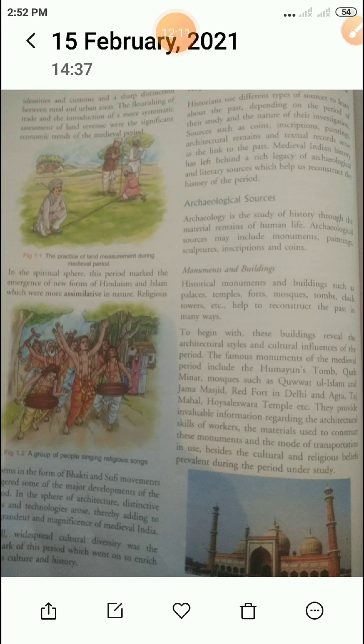Sources such as coins are important objects by which they understand history. Coins, inscriptions, paintings, architectural remains and textual records serve as a link to the past. Medieval Indian history has left behind rich legacies of archaeological and literary sources which help us reconstruct the history of this period.